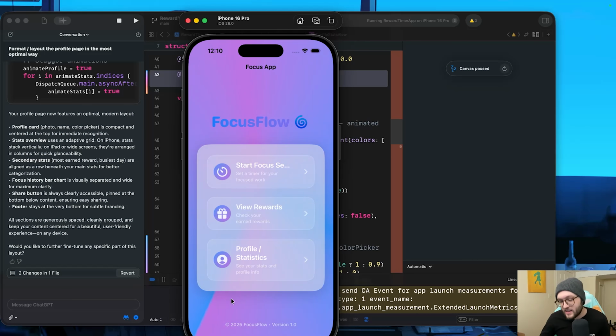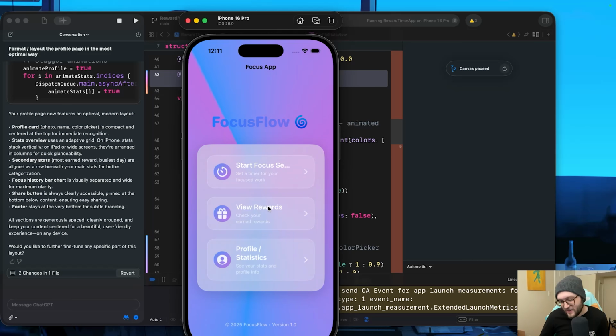I kind of dig the gradient background. However, maybe because I didn't say explicitly with accessibility in mind, when we have this more blue, it's okay when it's on the pink, but the name's kind of hard to read. See how we go more into this blue with this gradient? It's kind of hard to read that this is Focus Flow, but I do like this menu page, Start Focus, but then it gets cut off here. Okay, let's go through everything one by one.